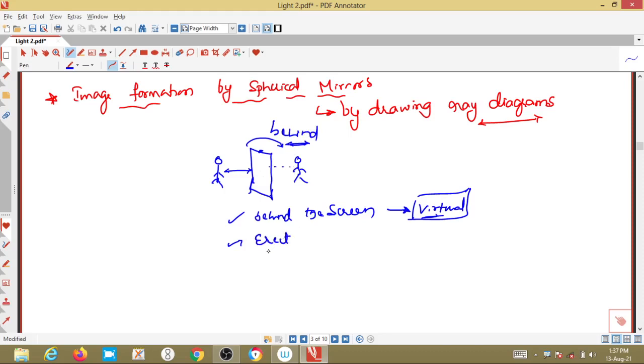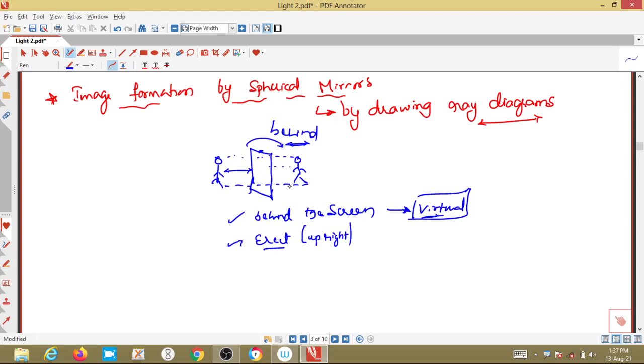The position of this is erect. Erect in the sense upright. Upright in the sense that whatever the height of the object is, we feel that same height. Whatever the size of the object is, the same size image will be formed virtually. Virtual in the sense behind the screen. That is the concept: the image formed by a plane mirror is virtual and erect.